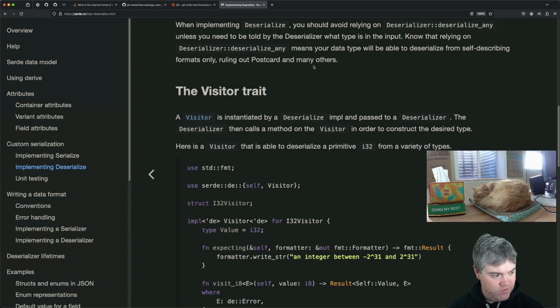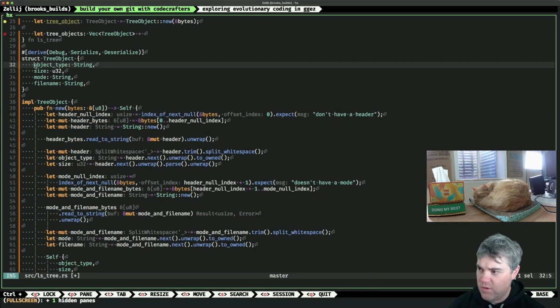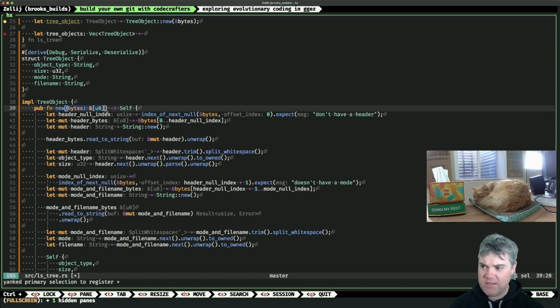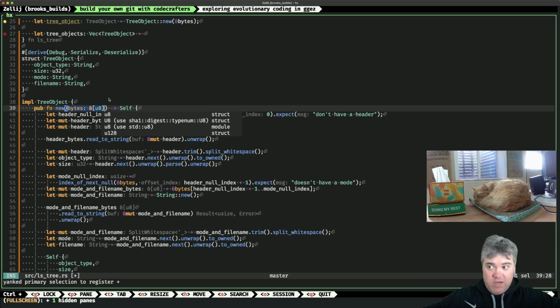You think derive would have generated the deserializer for you, but how would it work? The problem is, how does it know what this object type is? It doesn't know what that is. I don't think there's any way for it to know, even coming from just a slice that has this in there. It doesn't know that that's what's going to come in. Use an enum. How would an enum help with that? Basically, we're coming in with bytes. The bytes is just one long thing, so it doesn't know that that's going to be a vector.